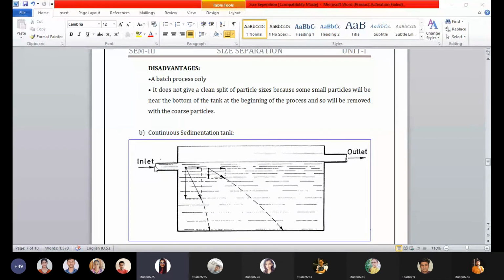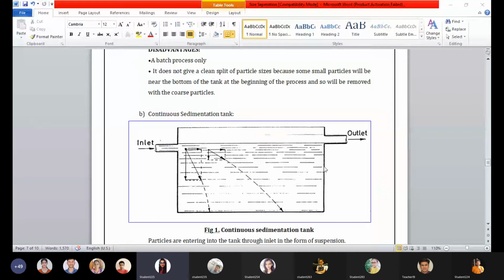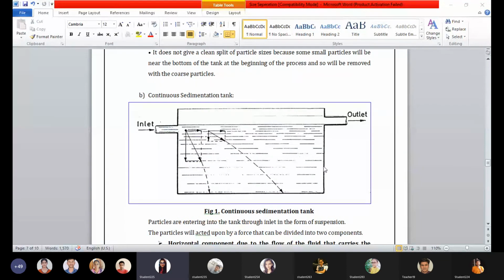Now, in the continuous sedimentation tank, the particles enter the tank through the inlet in the form of suspension. The particles are acted upon by a force that can be divided into two components. So here in the diagram, you are seeing the outlet and inlet. Through the inlet we pour the suspension, which is acted on by a force that splits into two components. The horizontal component, due to the flow of fluid, carries the particle forward.